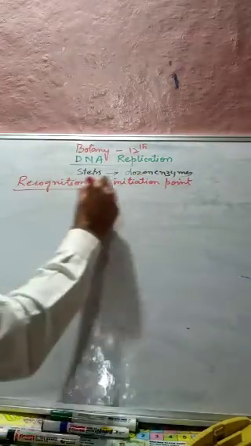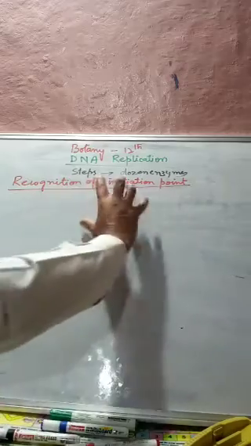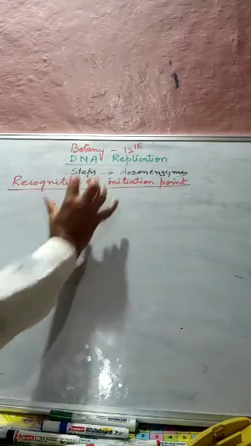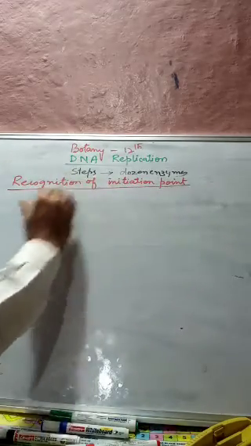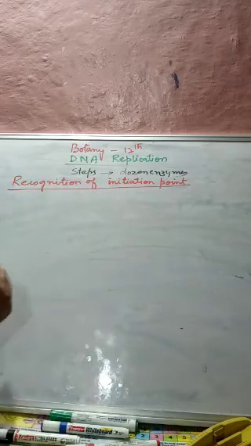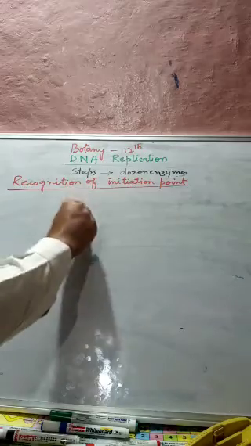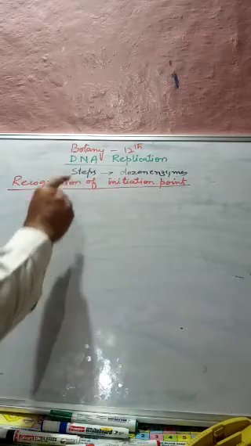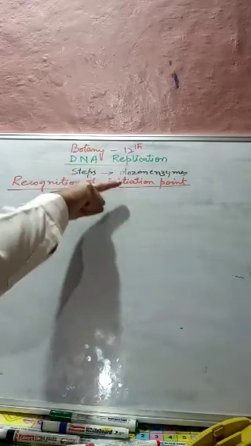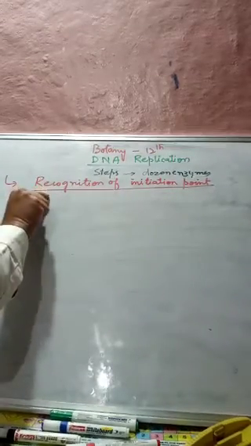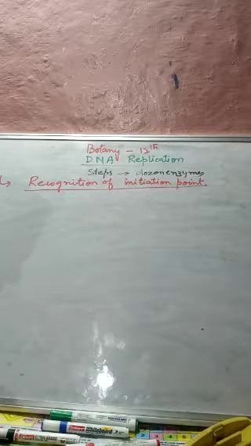Now we have to find the point on the DNA molecule from which this replication can take place. That step is called recognition of initiation point.